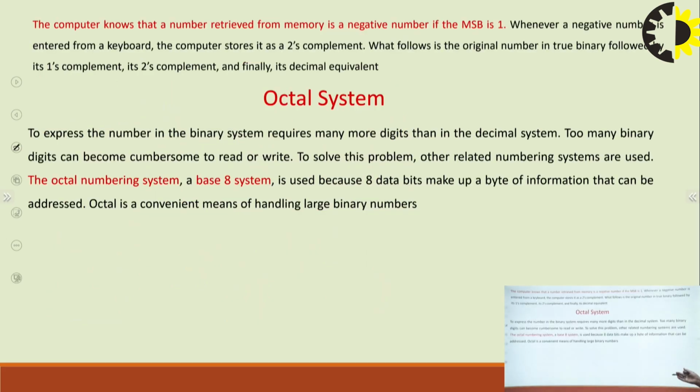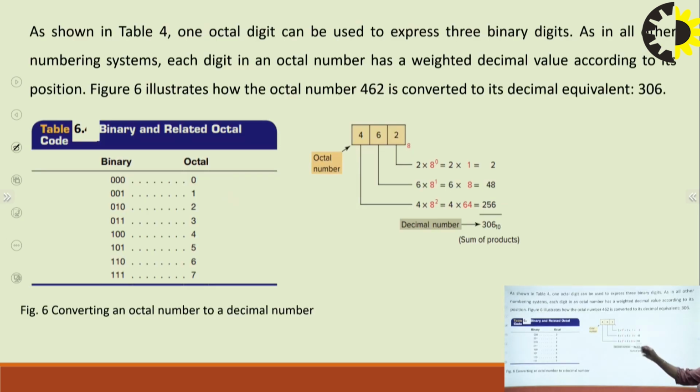Then we have the octal number system. The octal number system has the base 8 and it takes digits from 0 to 7. Here I have written that this is a binary number. Suppose 0 0 0, in octal it is written as 0, but if your binary number is 0 1 1, in octal it is written as 3, and if your number is 1 1 1, in octal it is written as 7, right?